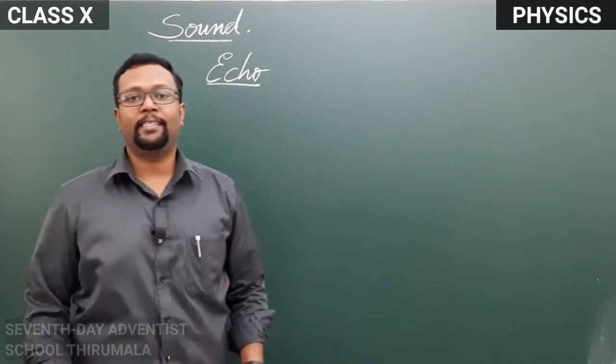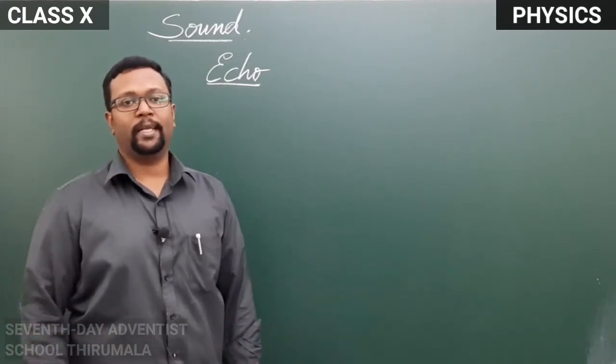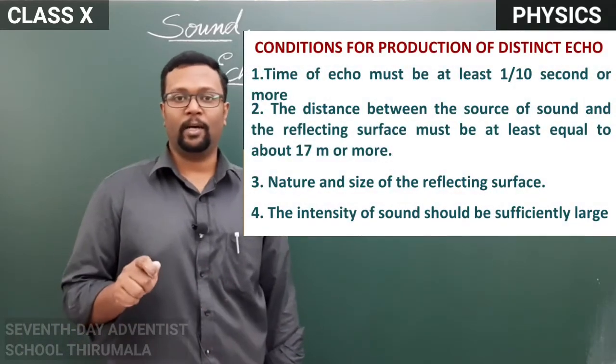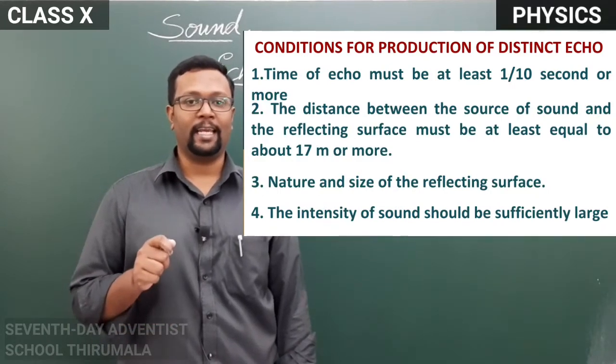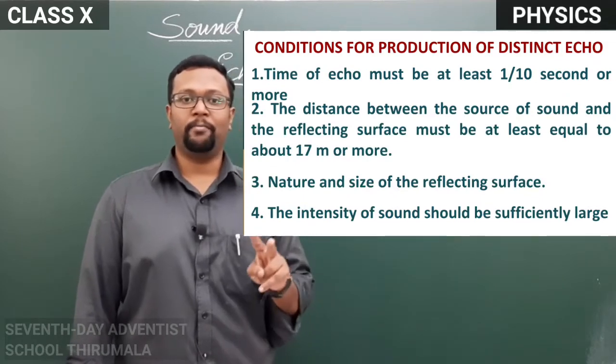To hear a distinct echo, we have 4 conditions. The first one is the time. The minimum time gap for the original sound and the echo must be 0.1 seconds, then only we can hear a distinct echo. Second one is the minimum distance.